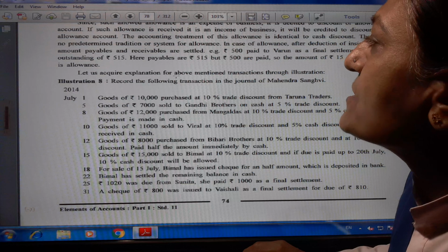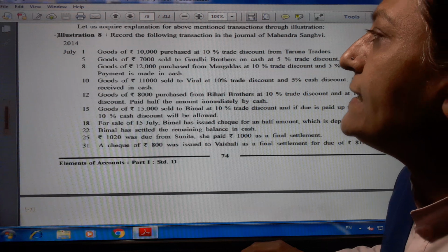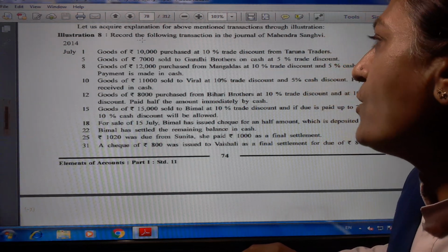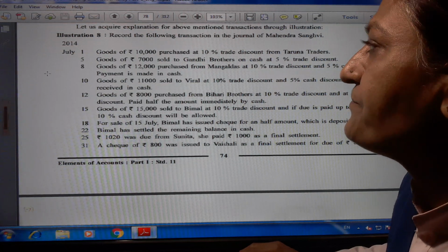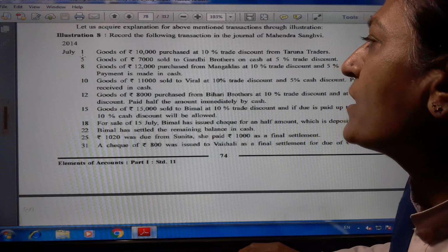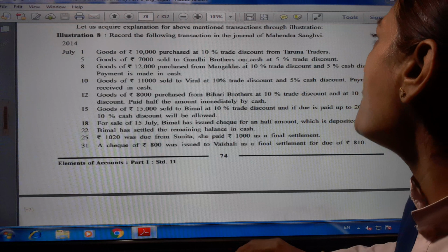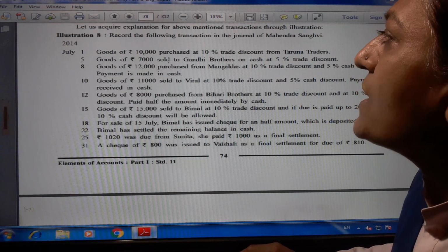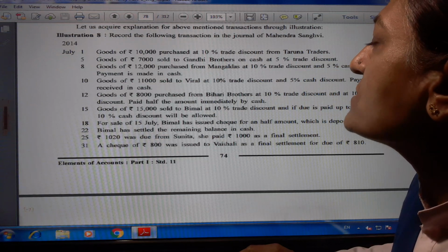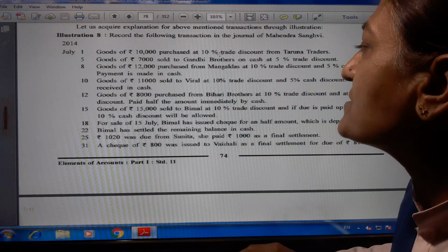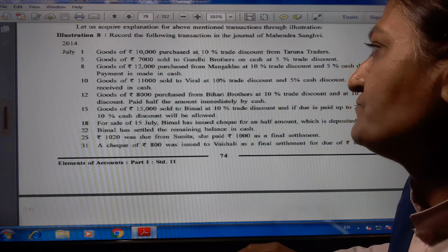Let us acquire explanation for the above mentioned transactions through illustration. Illustration number 8. Record the following transaction in the journal of Mahendra Sanghvi. 2014 July 1. Goods of rupees 10,000 purchased at 10% trade discount from Taruna Traders. Here purchase the goods of rupees 10,000 and 10% trade discount, 10,000 minus 1,000 because 10% means 1,000. 10,000 minus 1,000 is equal to 9,000.